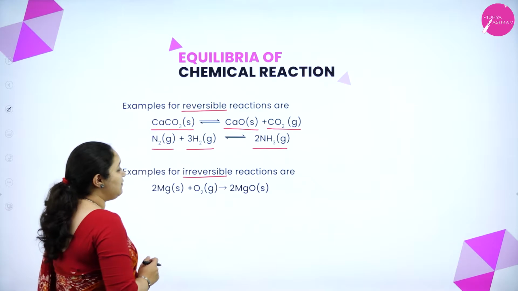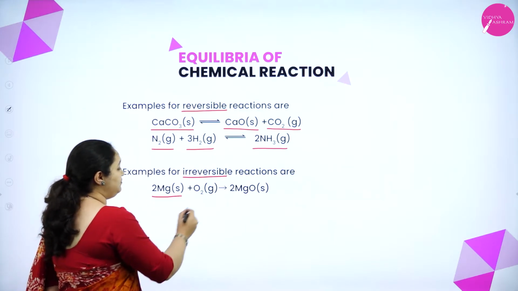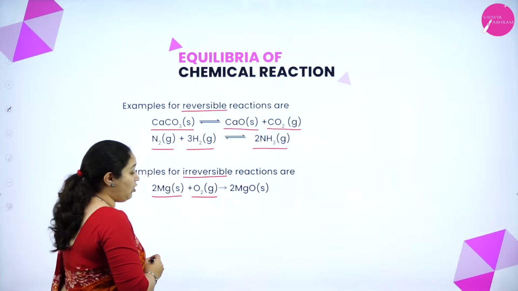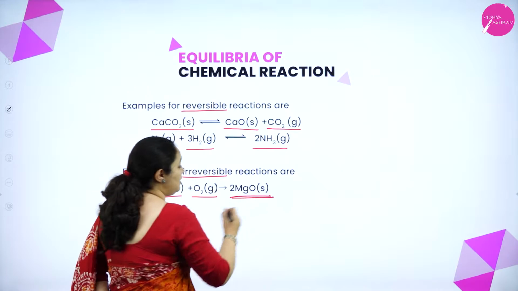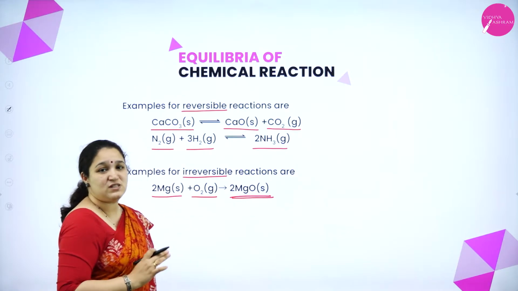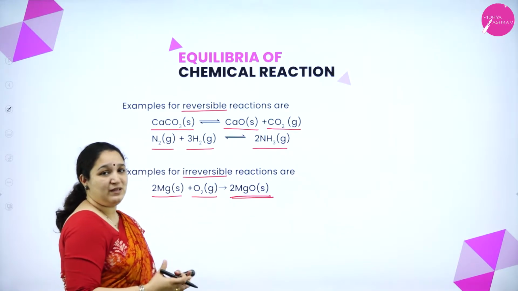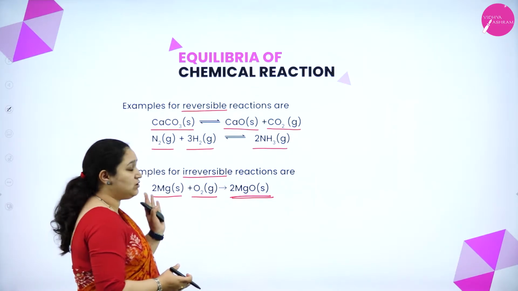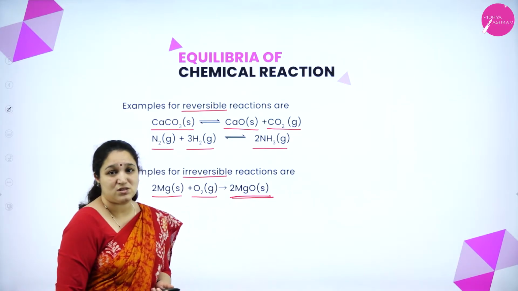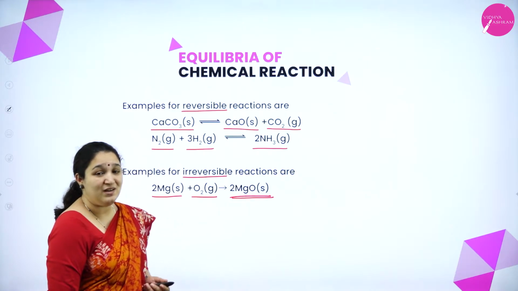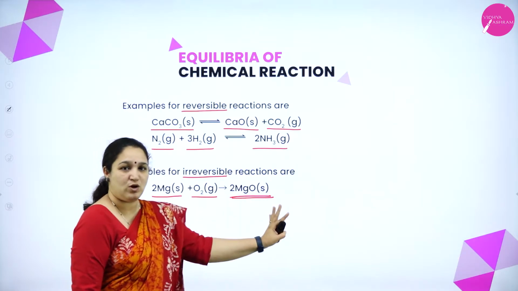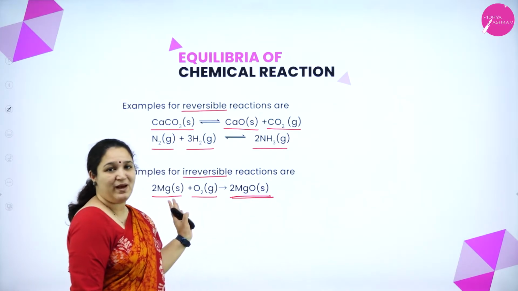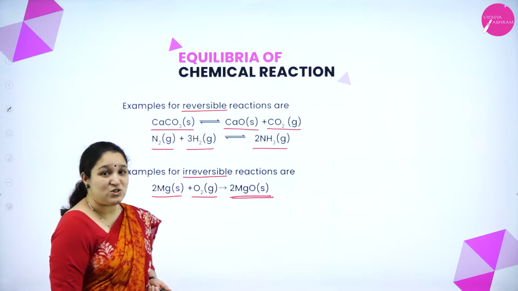Some examples for irreversible reactions are magnesium when it reacts with oxygen. Magnesium when it reacts with oxygen forms magnesium oxide. It is an irreversible reaction. I cannot take magnesium oxide and then get oxygen or magnesium under similar conditions. So we call such reactions irreversible reactions. That is only one forward reaction is there. Reactants form products, that's all. Products cannot give back the reactants.